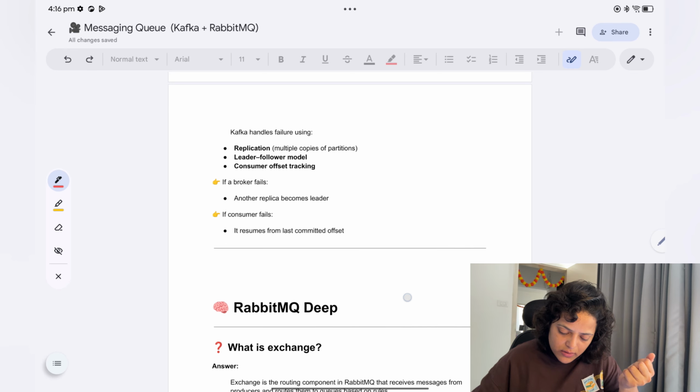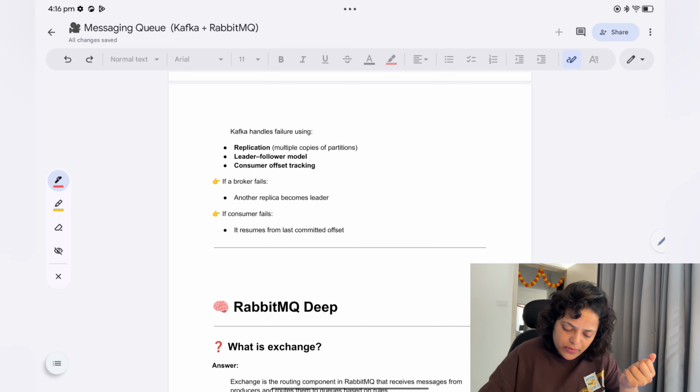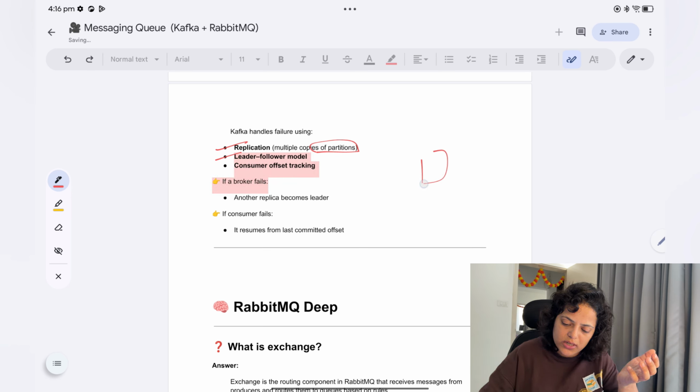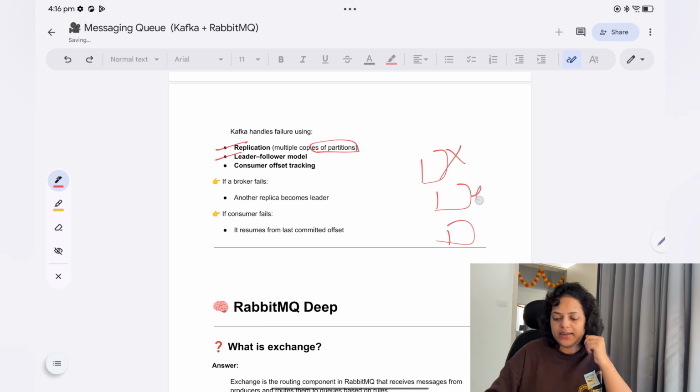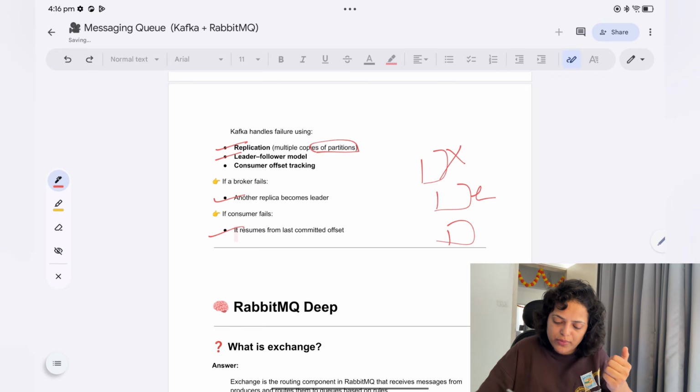How does Kafka handle failures? So using replication, it will create copies of the partition. Leader follower model, okay, so you will have multiple brokers in a Kafka cluster. If one broker goes down, another will be elected as leader, and that will work. Now if a broker fails, another replica becomes leader. Okay, if a consumer fails, it resumes from the last committed offset.